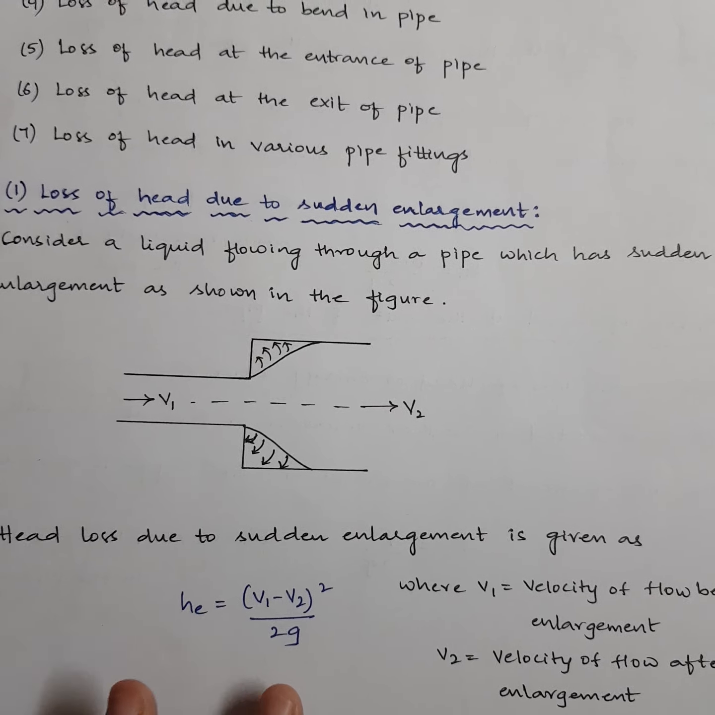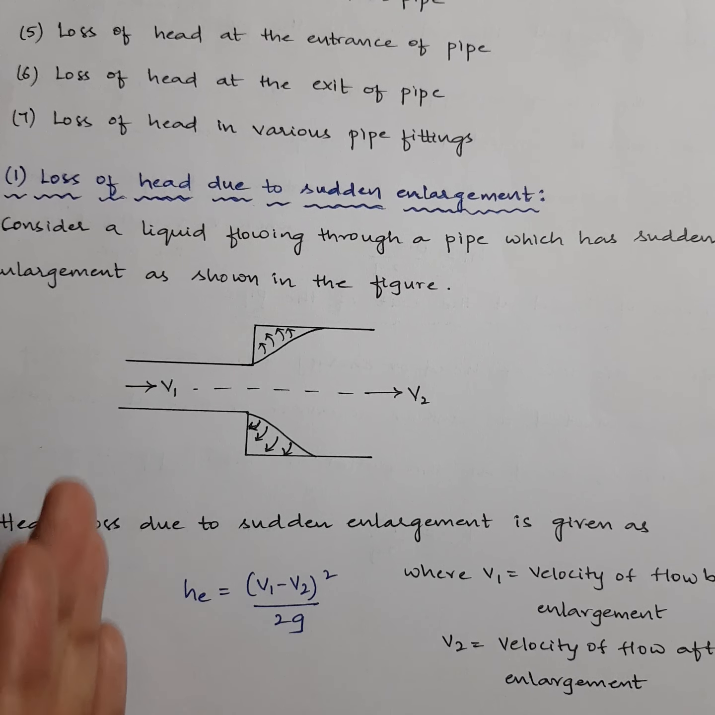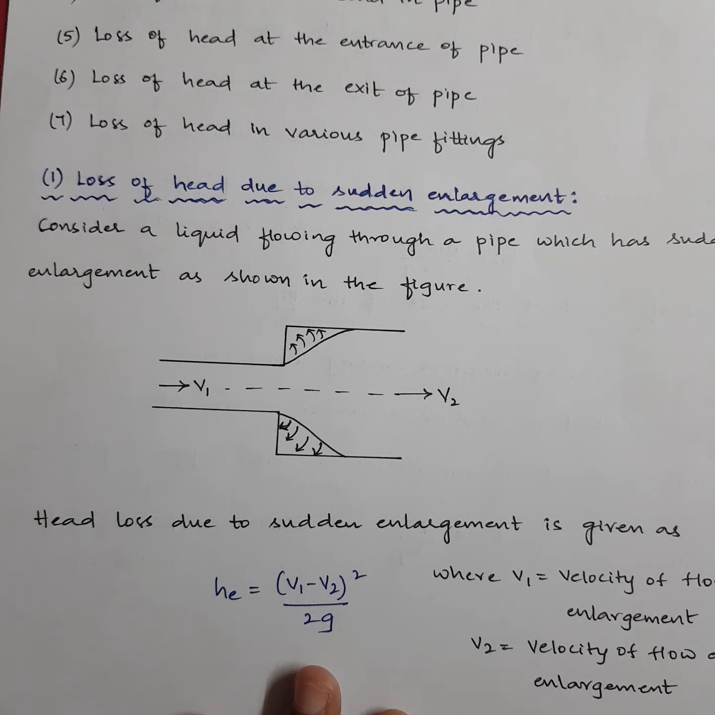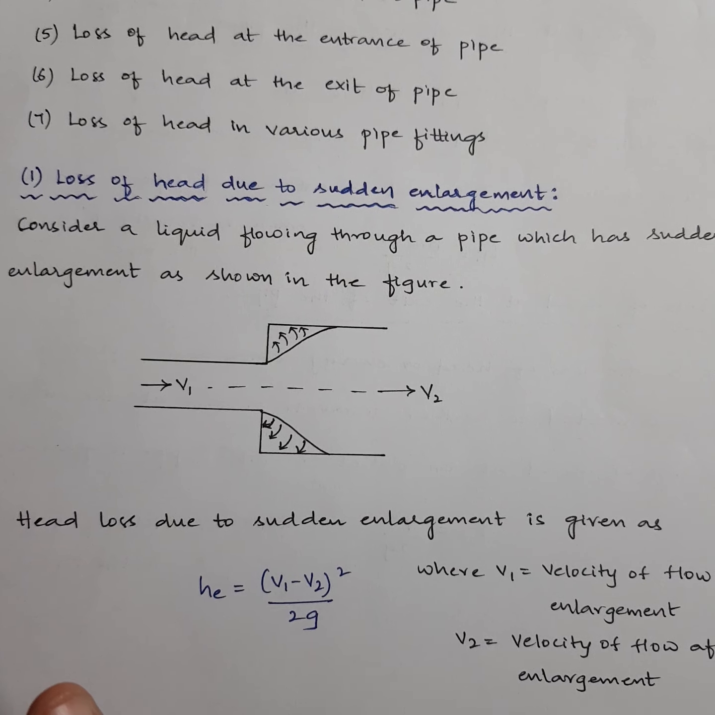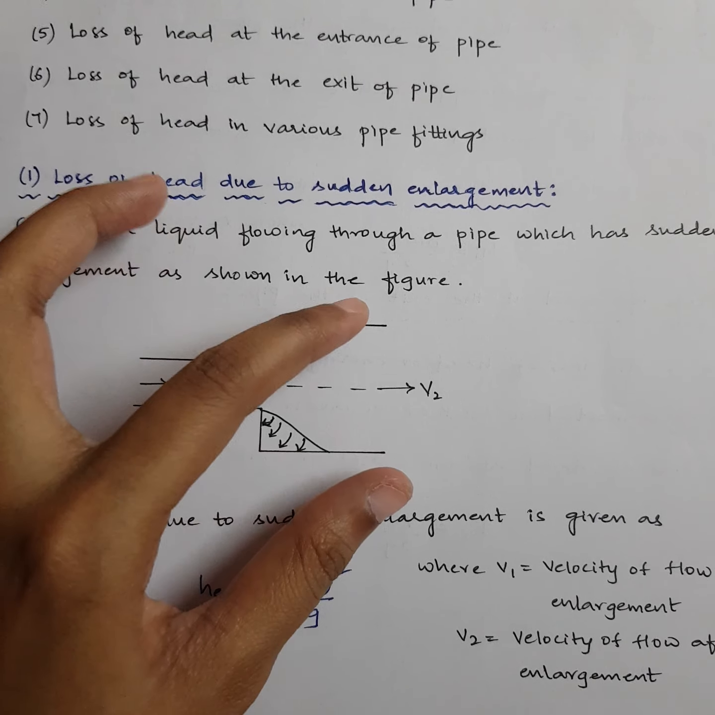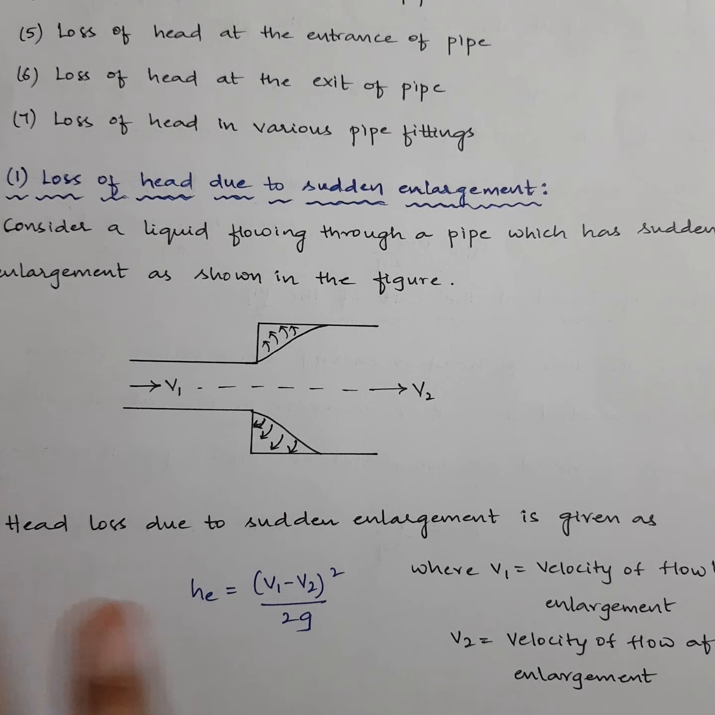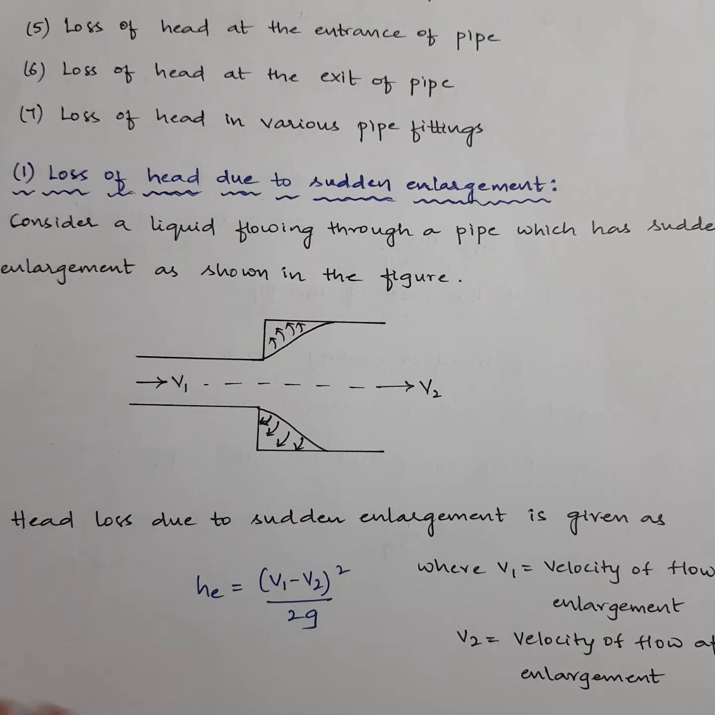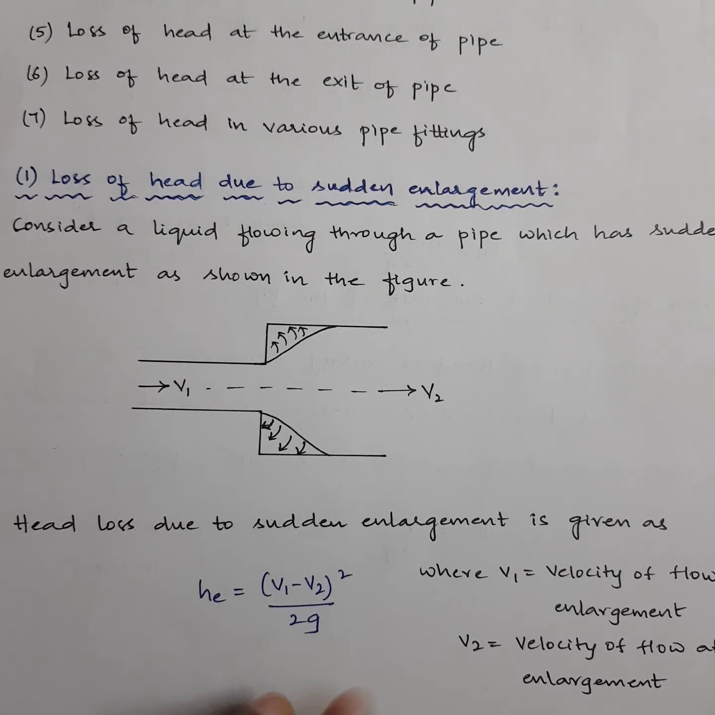So if numericals are given related to this, you just have to compute (V1 minus V2) whole square by 2g. Or else, if they don't give you the values of V1 and V2 directly, they'll give you the values of diameter before enlargement and diameter after enlargement, and they'll give you the discharge through the complete setup. So just take V1 as Q by A1, then V2 as Q by A2, and then substitute back here.